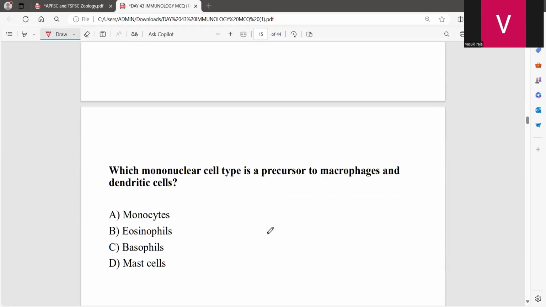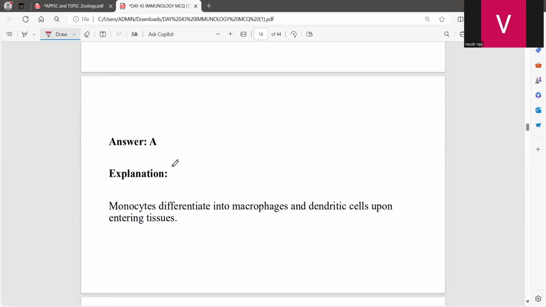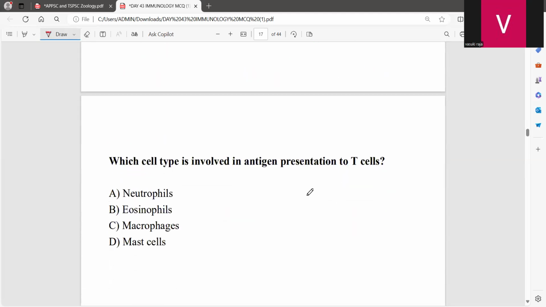Which mononuclear cell type is the precursor to macrophages and dendritic cells? Very good. That will be the monocytes. Whenever they are circulating in the blood, we call them monocytes. Whenever they reach certain tissues, the monocytes differentiate into macrophages and dendritic cells.